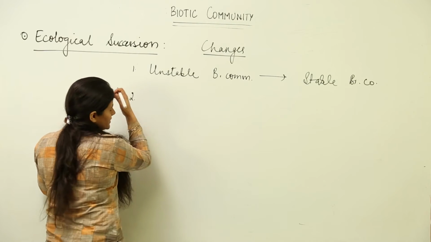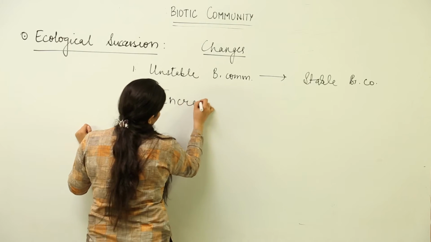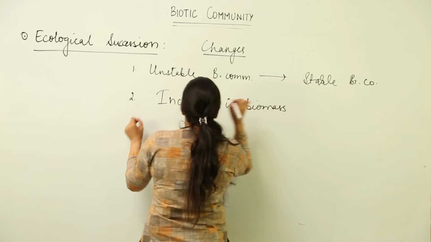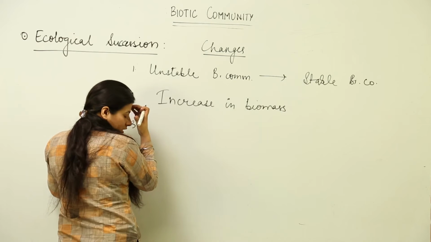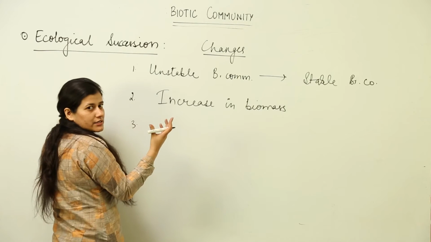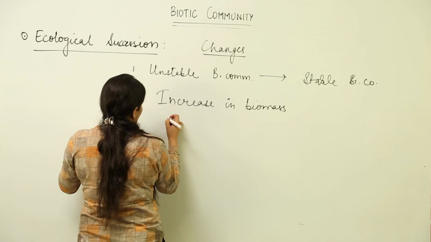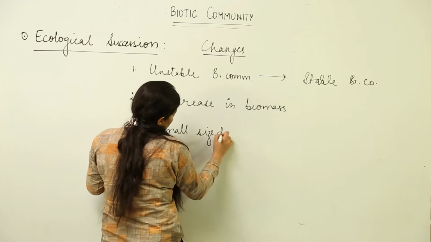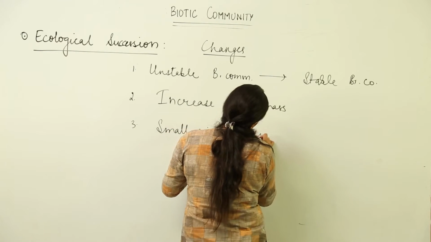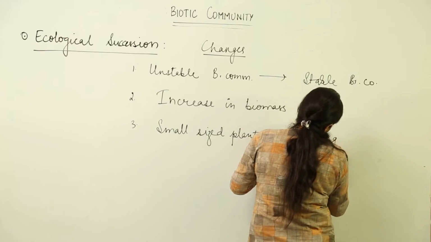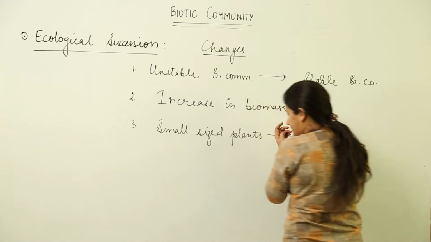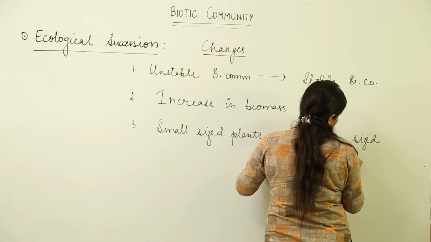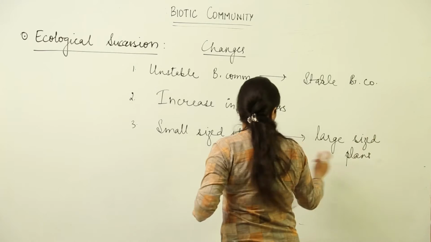The second thing is that there is a large increase in biomass. Third thing is, because succession is primarily studied in terms of vegetation, we have small sized plants gradually being replaced by large sized plants, or you can rephrase my statement that the small sized plants change to large sized plants as the seral stages pass on.